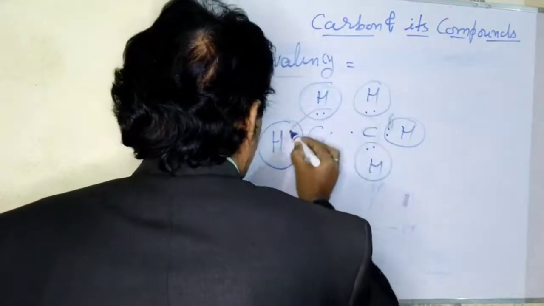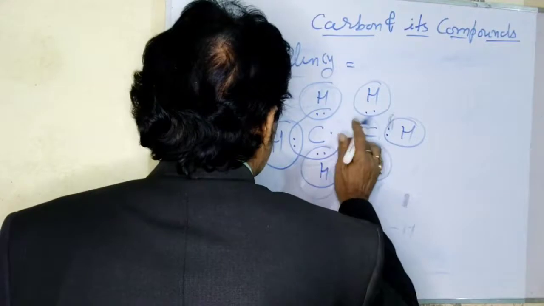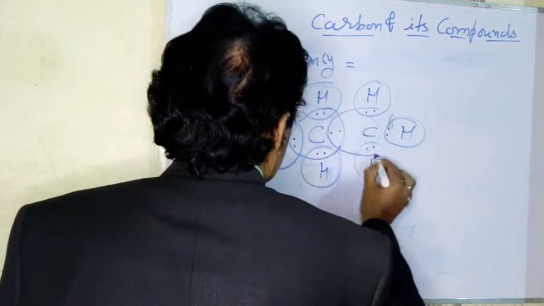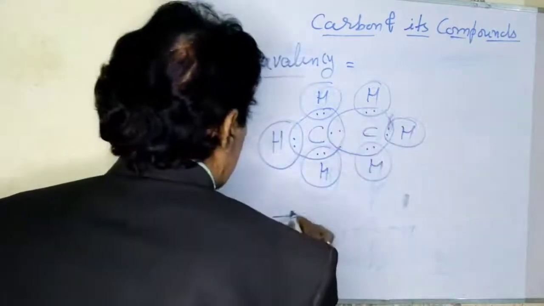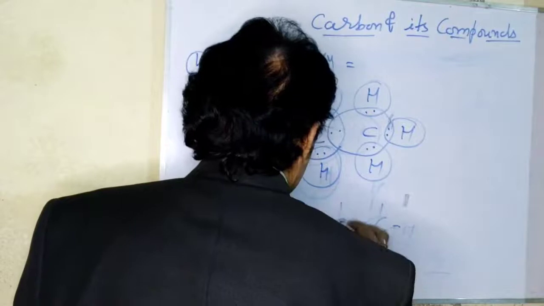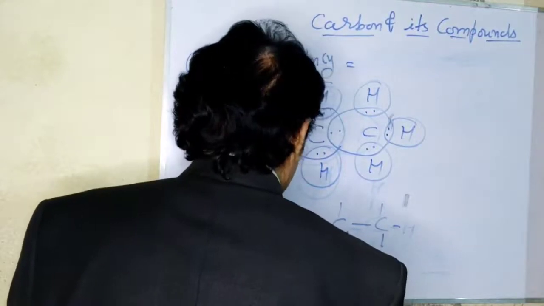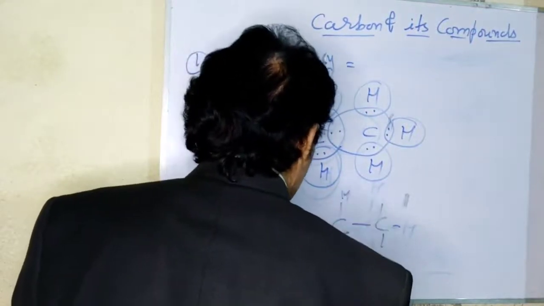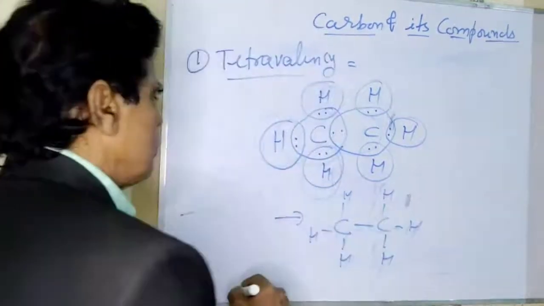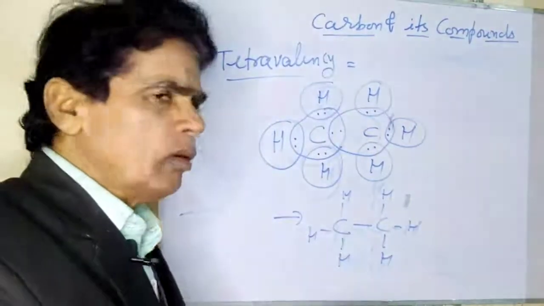See here, both the hydrogen atoms have acquired the duet. So this is the representation of the carbon-carbon single bond between the 2 carbon atoms, and each hydrogen atom is bonded to a carbon atom with a single covalent bond.